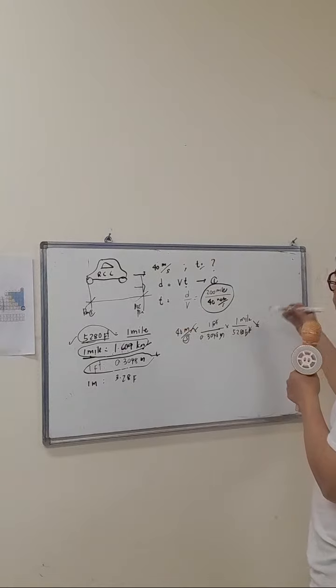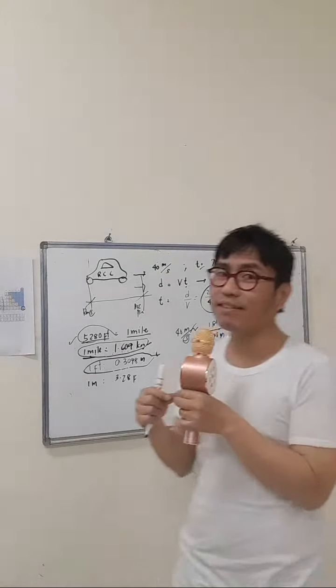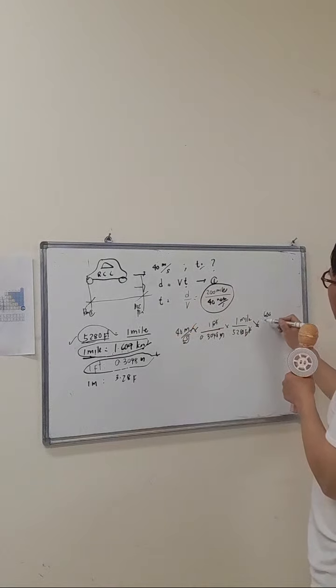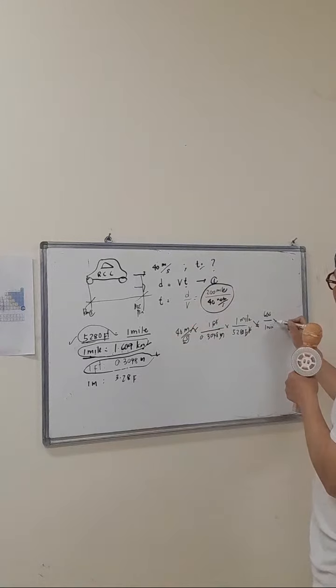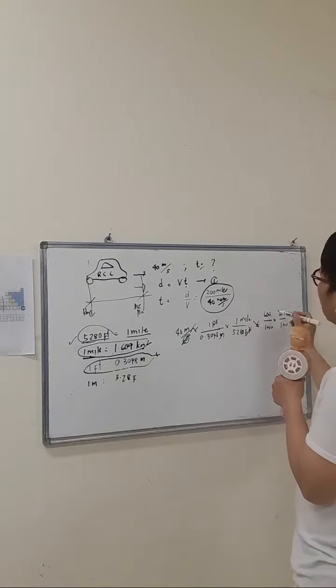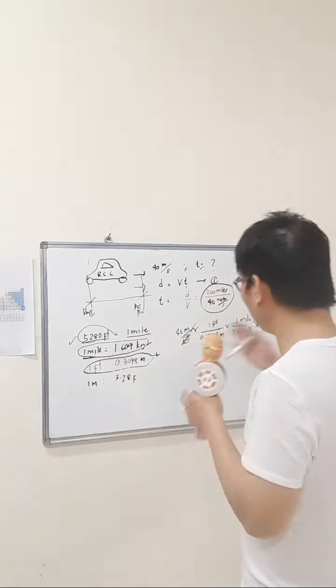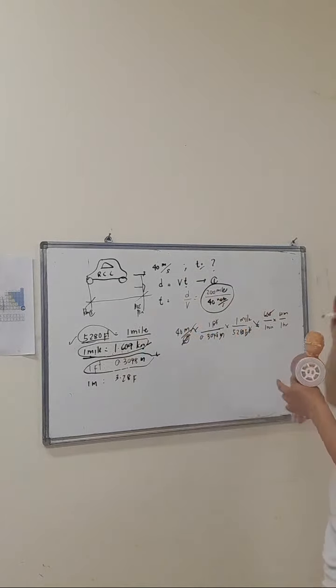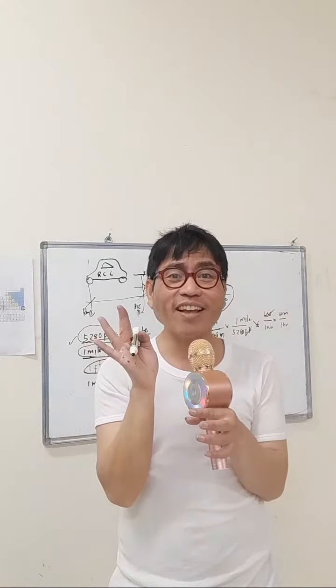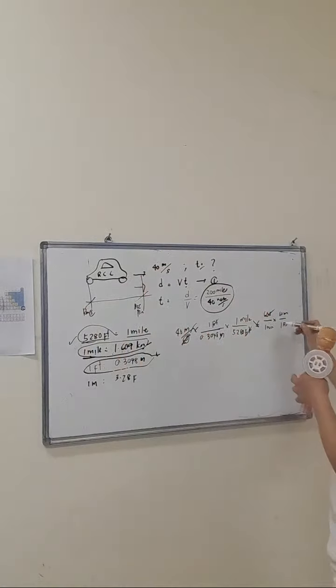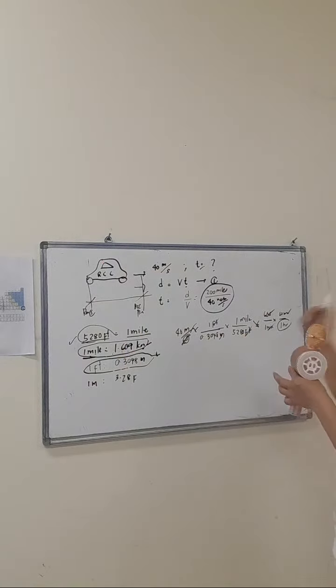So if we have seconds related to hour, we will start with minute, right? So this is seconds here. 60 seconds is equals to 1 minute, right? And then 60 minutes is equal to 1 hour. Cancel the seconds. Actually, pwede naman siya. So, 3,600 seconds is equal to 1 hour, something like that, right? Am I correct? 3,600 seconds is equal to 1 hour. Correct me if I'm wrong. So cancel the minute. Minute cancel. Hour na lang, so muna ni siyang gamiton.